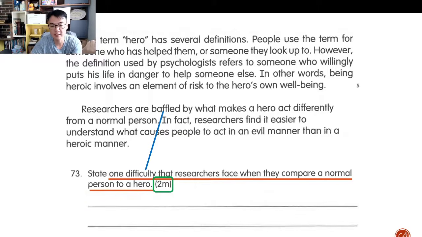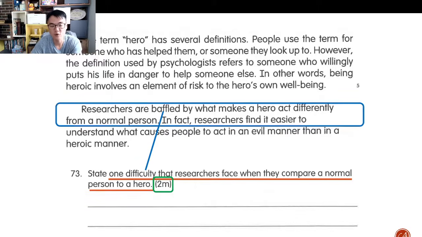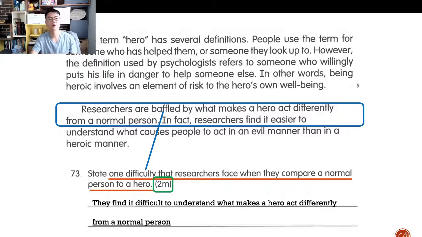So in this case, I have to explain the word baffled, okay? I cannot just plug the words "researchers are baffled by what makes a hero act differently from a normal person" and put it there. I've got to explain, right? So they find it difficult to understand what makes a hero act differently from a normal person, okay?